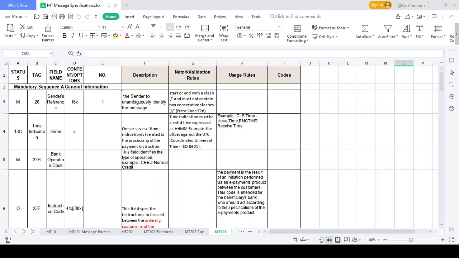For MT103, there are two kinds of relationship: one is a direct banking relationship, and the other is an indirect banking relationship. Direct banking relationship means both banks have a Nostro and Vostro account relationship, so there is no need to involve any intermediary. In this scenario, the ordering customer is SBI India and Rahul, and the receiving customer is Citibank UAE. Both banks have a Nostro and Vostro account relationship, so they never involve any correspondent.